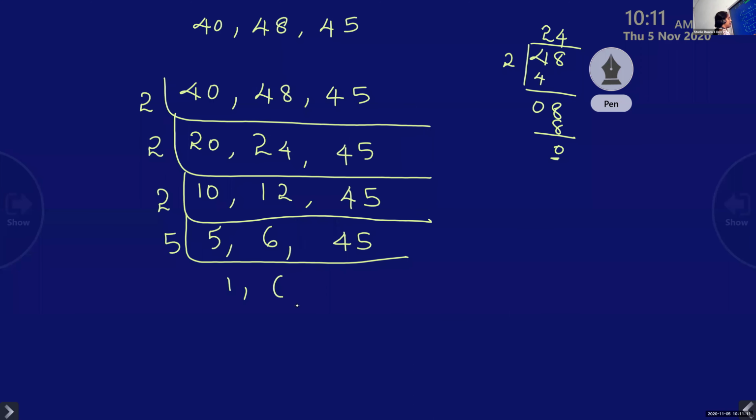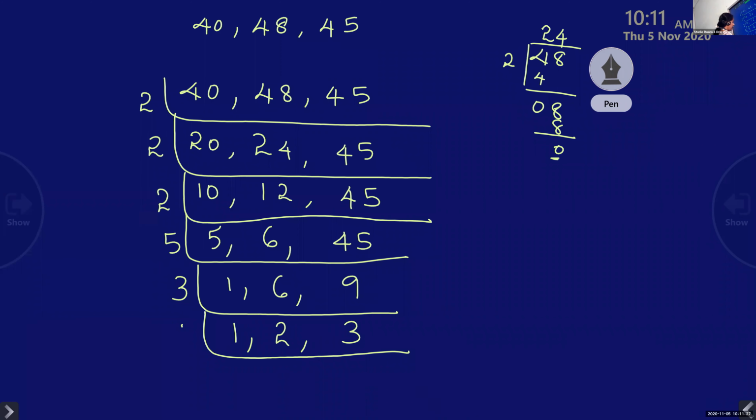1, 6, 9. Now look here, children. Any common number with 6 and 9? 3, 3. So 1, 2, 3. Now there are all prime numbers: 2, 1, 1, 3. Again you can divide by 3: 1, 1, 1.